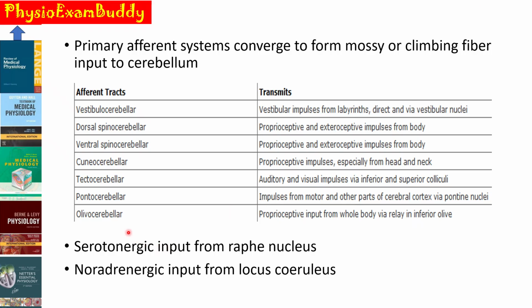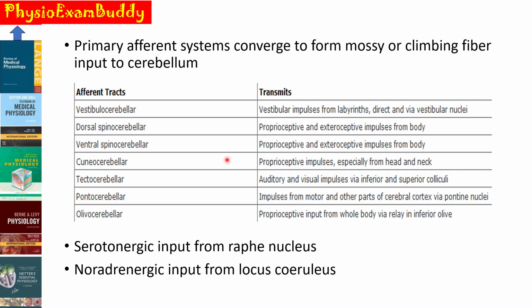These additional pathways include a serotonergic input from the raphe nuclei to the granular and molecular layers, as well as a noradrenergic input from the locus coeruleus to all three layers of the gray matter. The vestibulocerebellar tract transmits the vestibular impulses from the labyrinth directly and via the vestibular nuclei, whereas the dorsal spinocerebellar tract carries the proprioceptive as well as exteroceptive impulses from the body.